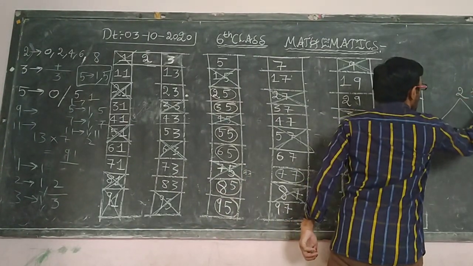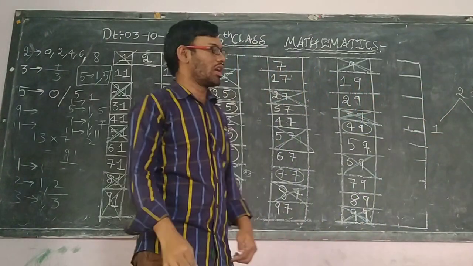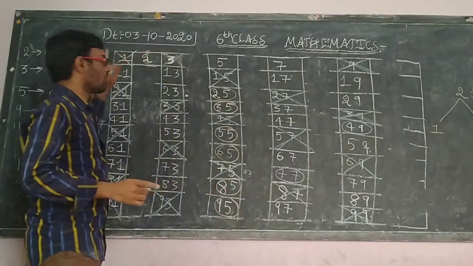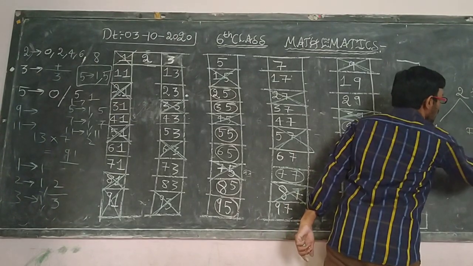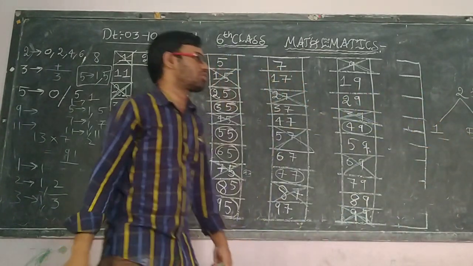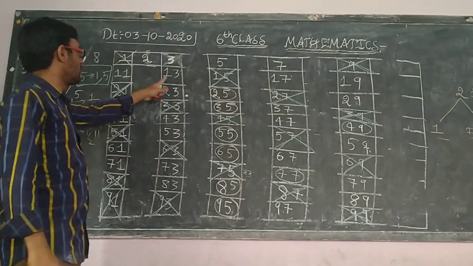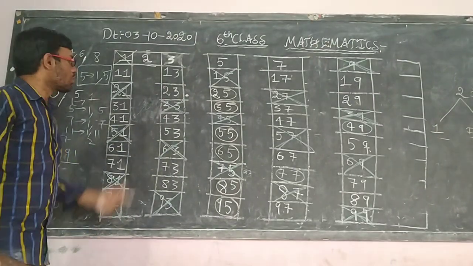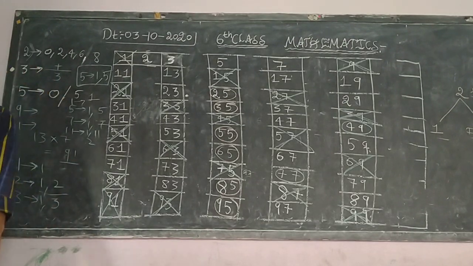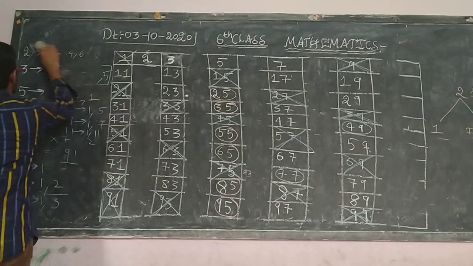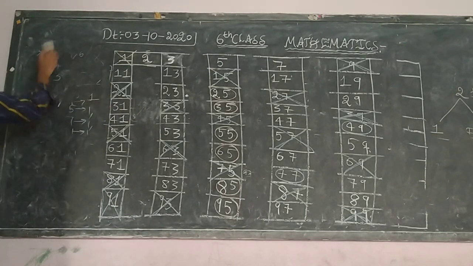Okay. So what are the two factors for prime numbers? One is the number 1. And another one is the number itself. If the number is having those two factors, then those numbers are called prime numbers. So here I will be writing the numbers which are prime numbers. I think you are getting my point. Okay, so here see children.